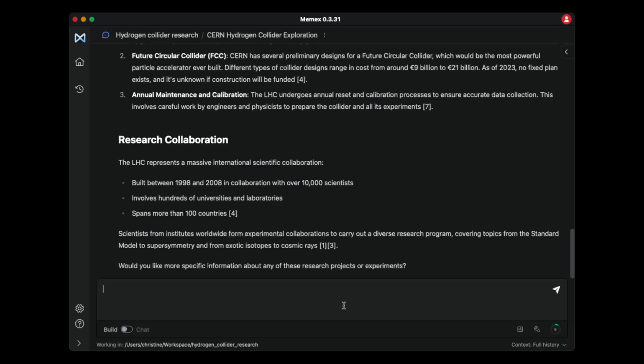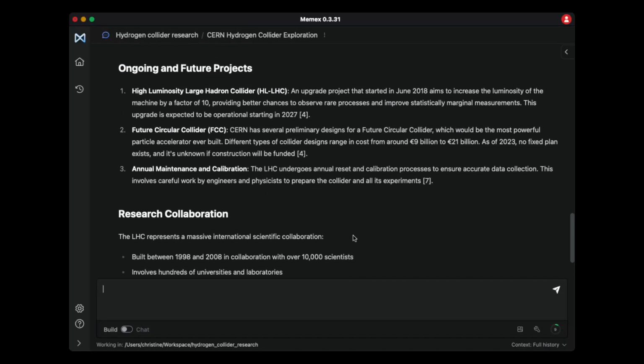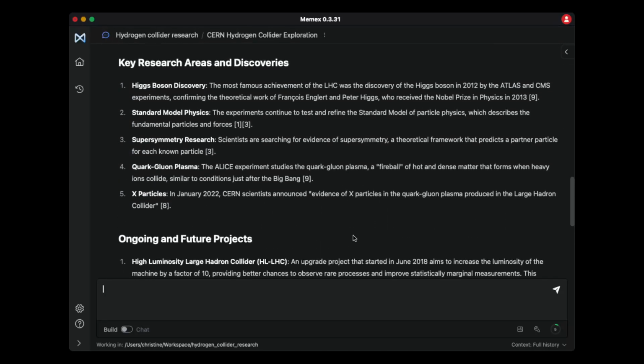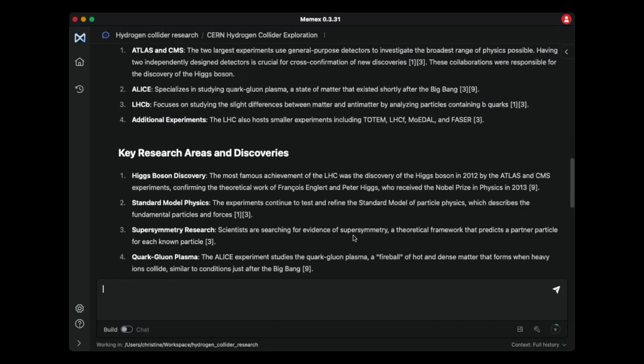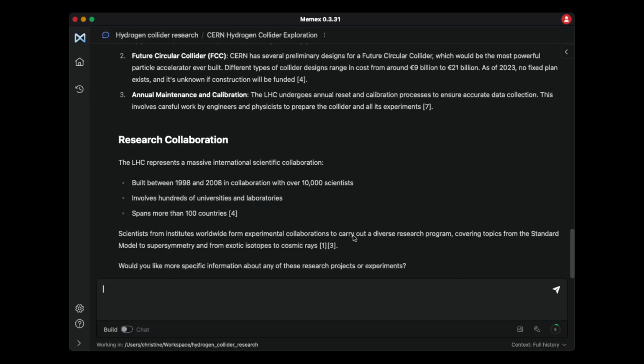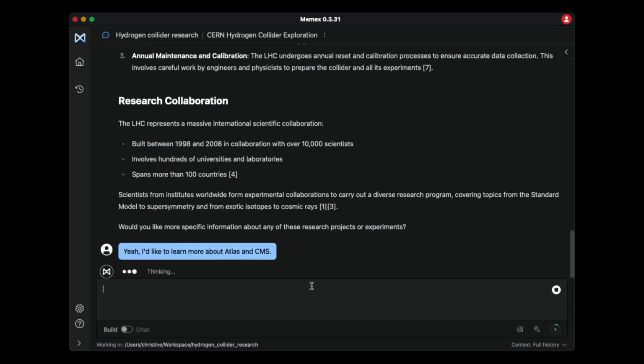Let's see, what am I interested in learning a little bit more about? Yeah, let's learn more about Atlas and CMS. Right, so it's thinking and it's going ahead and giving me some more information.